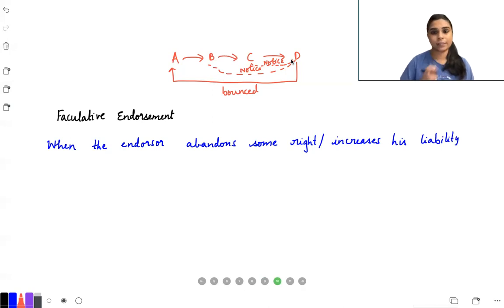So let's say now C has done a facultative endorsement to D. And C said, I do not need a notice in case of dishonor. So now C is giving up some right, no? Getting a notice is his right, so he's giving it up. That is called facultative endorsement. C is telling, even if you do not give me the notice, I will pay you the money. I will be liable. So he's giving up some rights, which is called facultative endorsement.